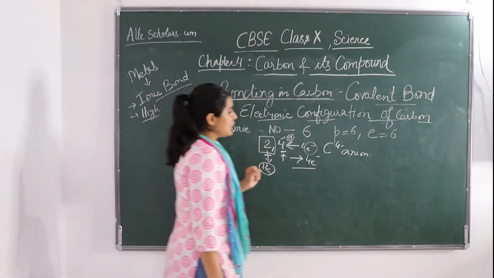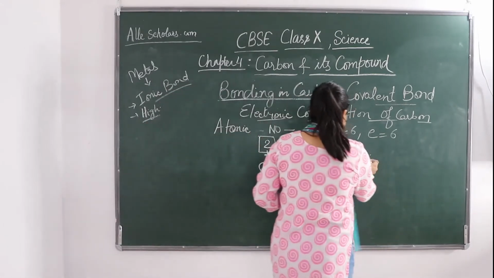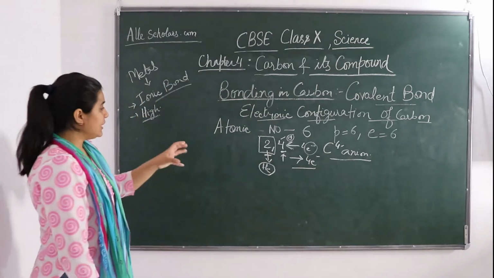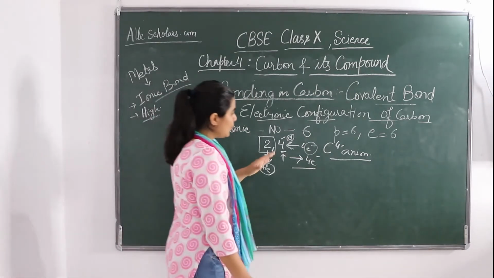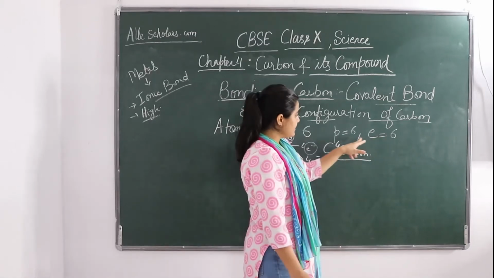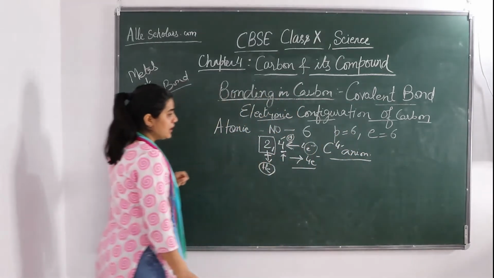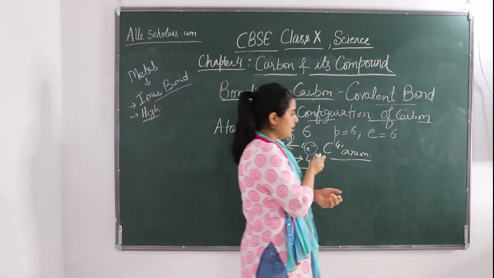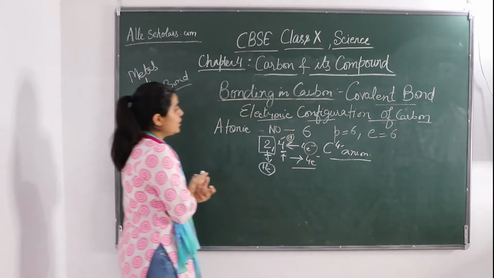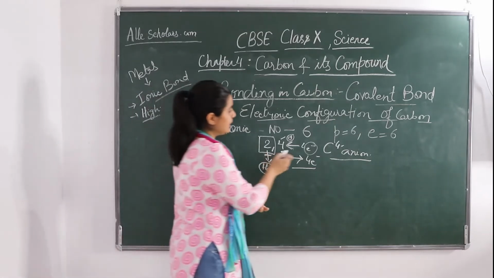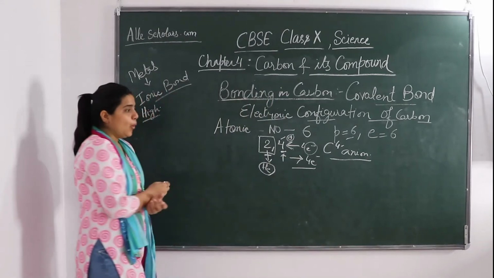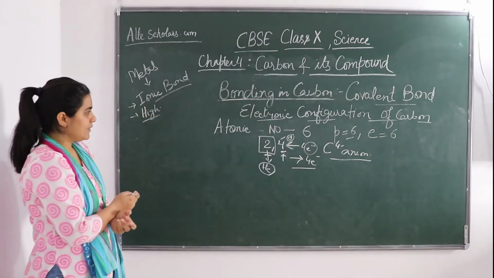Okay, but what is going to happen if this is formed? It is a nucleus with 6 protons, as it has how many protons? 6 protons. So if it gains 4 electrons from another element, it will be difficult for these 6 protons to hold on to 10 electrons.